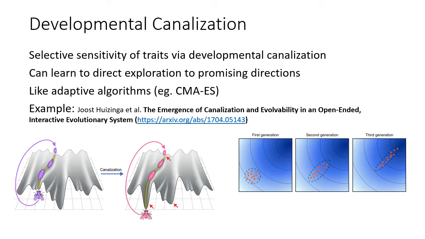Another property of indirect encoding is the ability to change the sensitivity of certain traits via developmental canalization. This property allows us to direct the search toward promising areas of the search space. We already have algorithms which are programmed to do this. For example, CMA-ES is one of the most successful black box optimization algorithms.